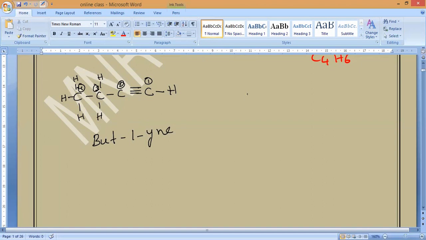So now modify it. Bring the triple bond to the middle, between the second carbon and the third carbon. Now notice the number of hydrogens. How many on the first carbon? 3 hydrogens, already 1 plus 3, so 4 bonds are over. And here also 3 plus 1, 4 bonds are over. And the last carbon again has 3 hydrogens.